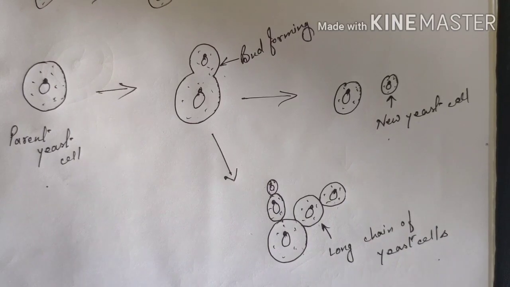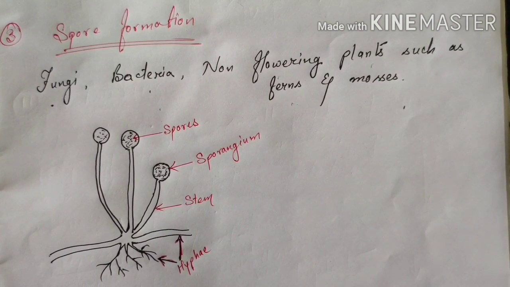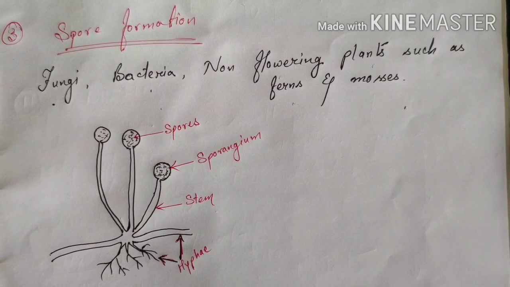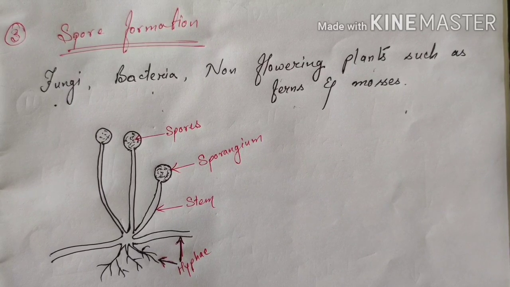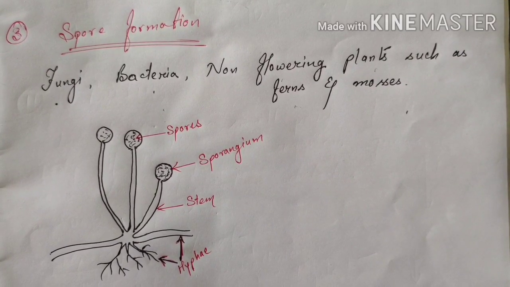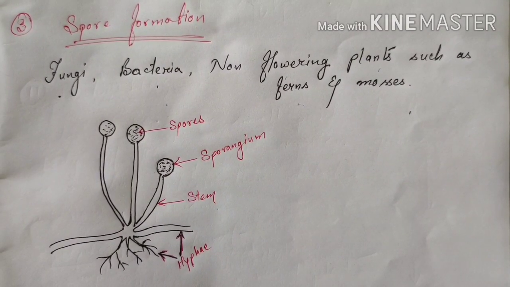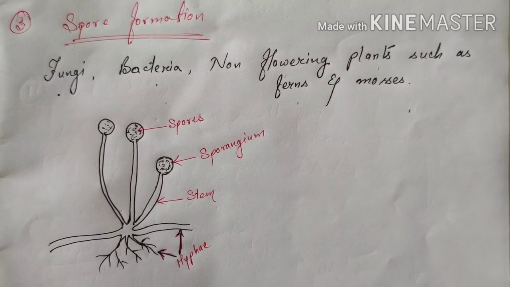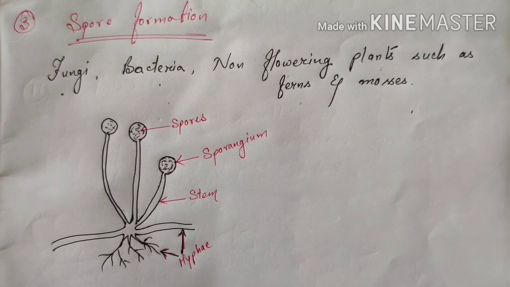Now we will be discussing spore formation. Most of the fungi, bacteria, non-flowering plants such as ferns and mosses reproduce by the process of spore formation. Spore formation is a process in which the plant produces hundreds of microscopic reproductive units which are known as spores. These spores remain present inside a spore case, and when the spore case bursts out, the spores are released into the environment, and when they find a favorable place for their survival, they grow there and then a new plant grows.